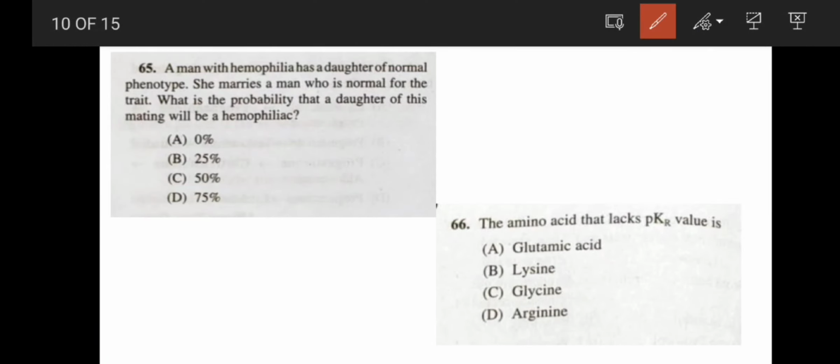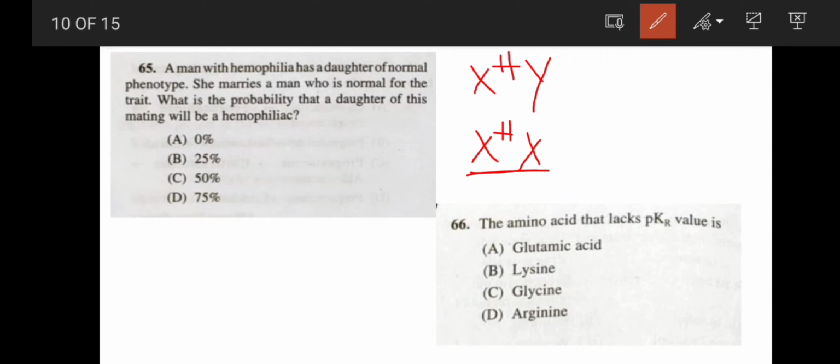A man with hemophilia has a daughter of normal phenotype. So, the genotype of the man is, let's say, XHY, and the genotype of his daughter is XHX. As we know, hemophilia is an X-linked recessive disease, so this daughter is normal in phenotype.